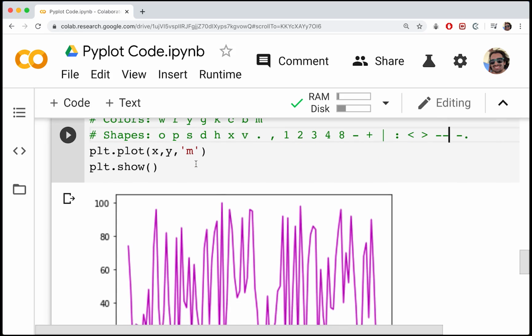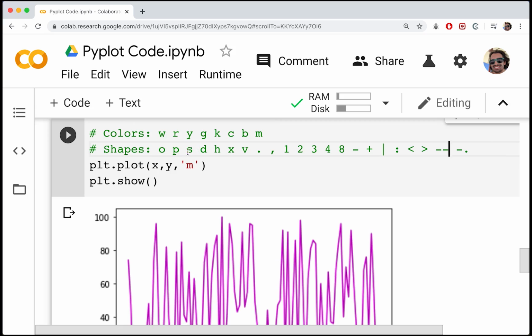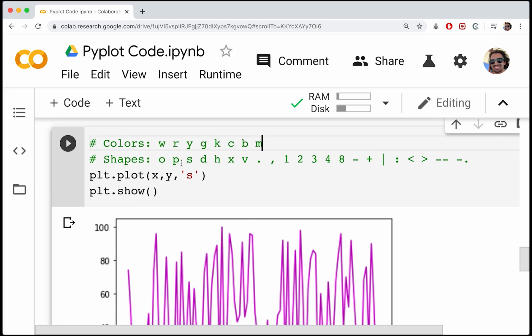So one thing that we might want is to change these to, let's see what S is, okay? So let's do an S here. Actually, let's get rid of the color. We'll just work on the shape code, so make sure not to include any of these guys. Just use one of these for now.